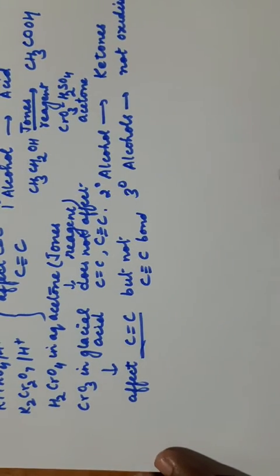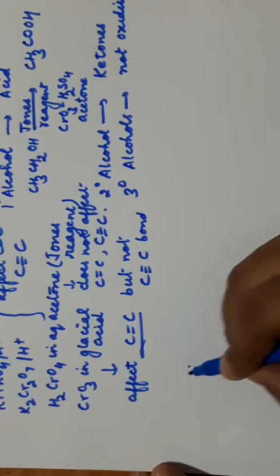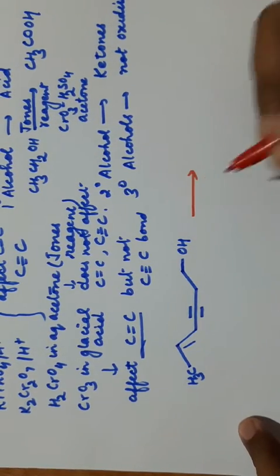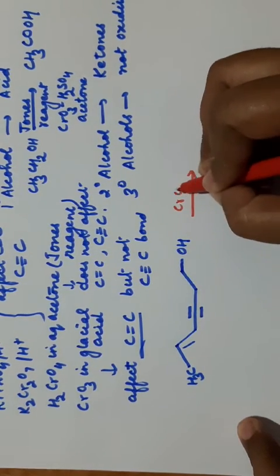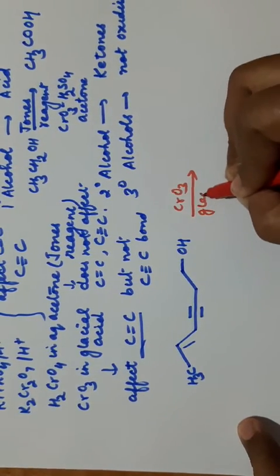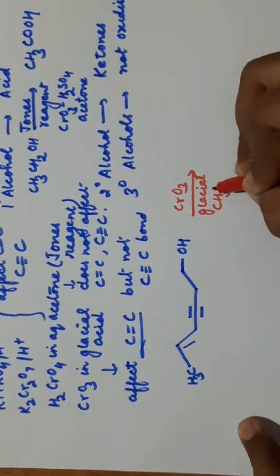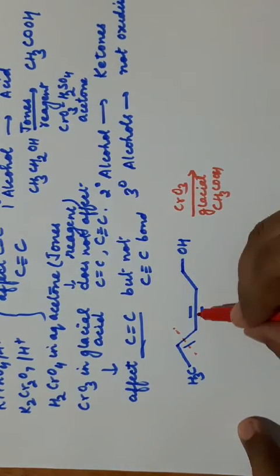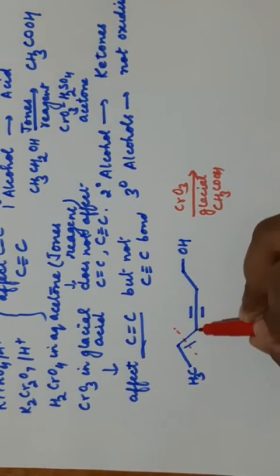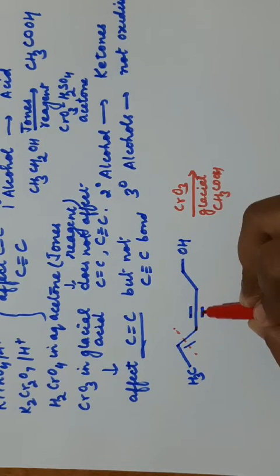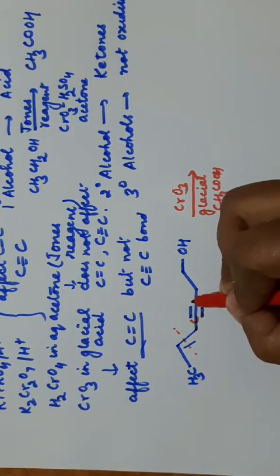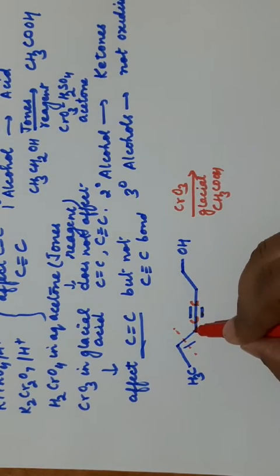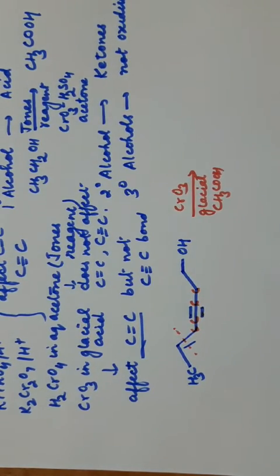Let us take an example here. If you have this reagent, then what will happen? If you are using CrO3 in glacial acetic acid, this bond will be affected, it will get cleaved. There is no effect on this triple bond. What is the meaning of this straight line and two bonds here? This means there is a carbon at either end of this triple bond. So there are 2 carbons here, and then 1 carbon is here, 1 carbon is present here.